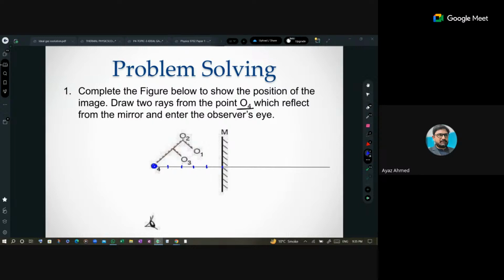So what will I do now? 1, 2, 3, 4, and 5 centimeter. I will put a spot over here. Okay, I have to do it like this, right? Yes. This is the image position. This is step number 1. Is this clear to all of you? Yes. In step number 2, you have to bring a line to your eyes.